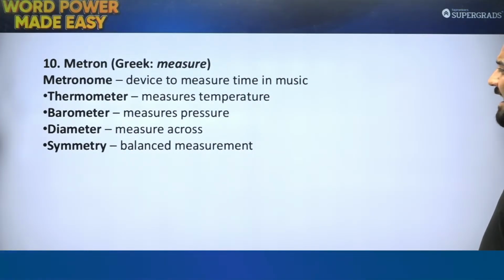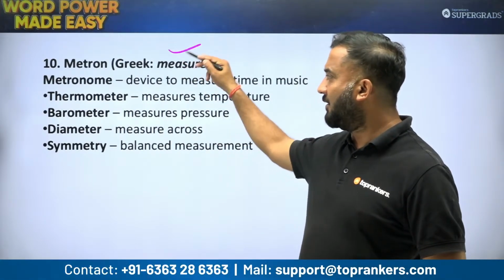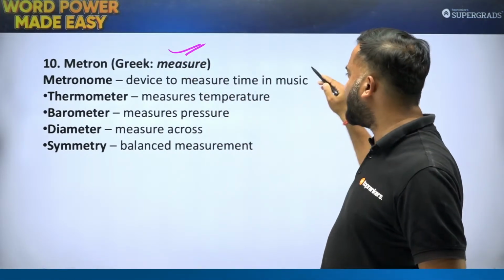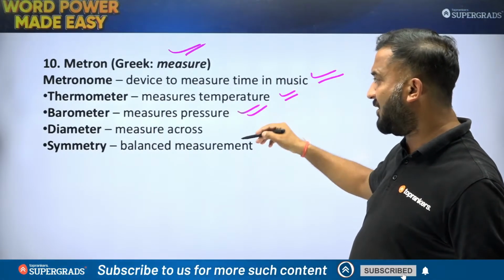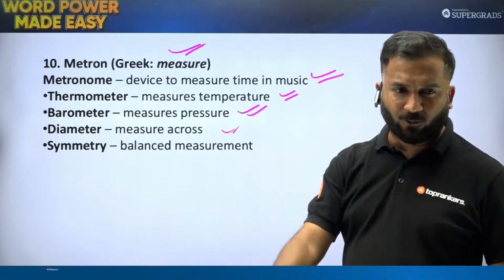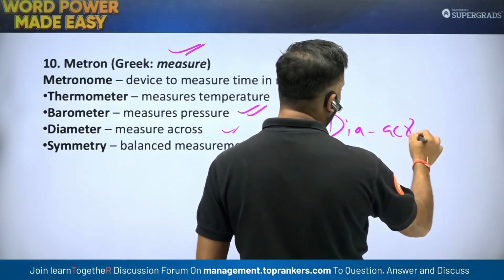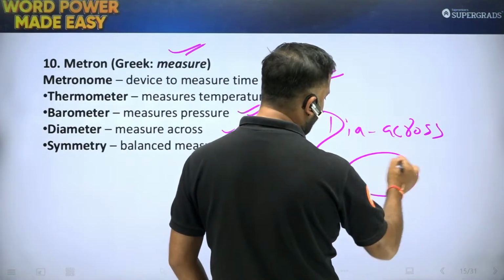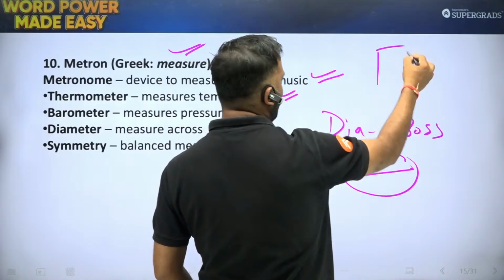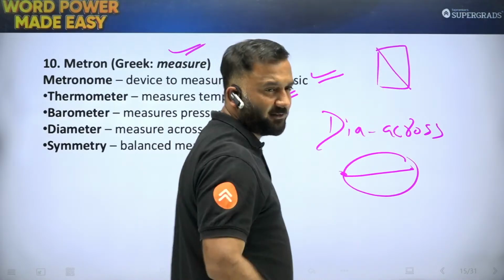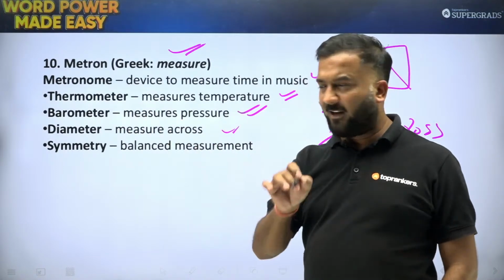And the last root, I believe, for today's session is metron, that is to measure. So metronome is a device that measures time in music. Thermometer measures temperature, barometer measures pressure. Diameter, the root word dia means across. It means from one point to the other point. When we say, जैसे diagonal आप पढ़ते हो, so diagonal also means across distance. So the root word dia is for across, and meter again, measuring things.